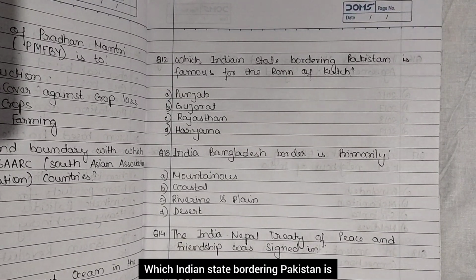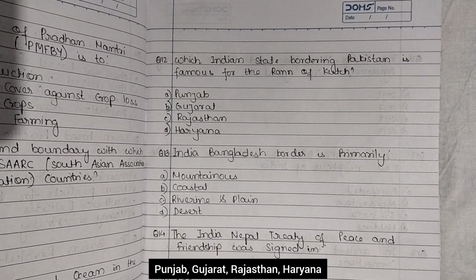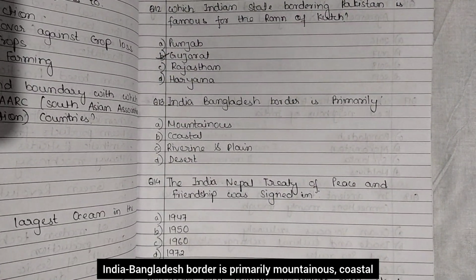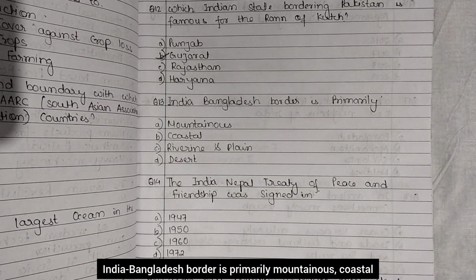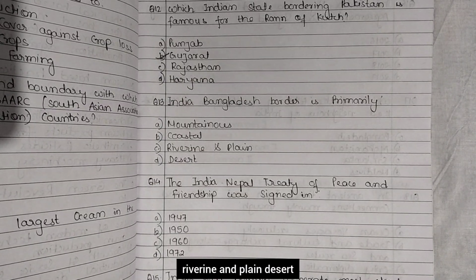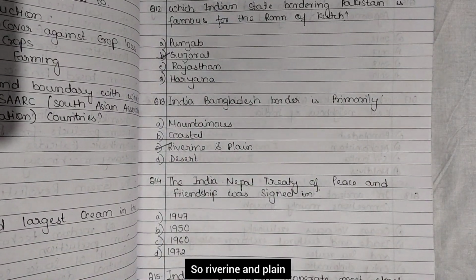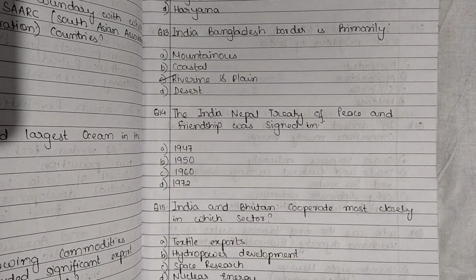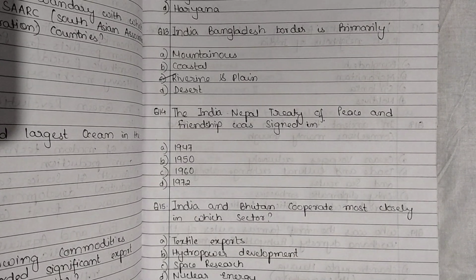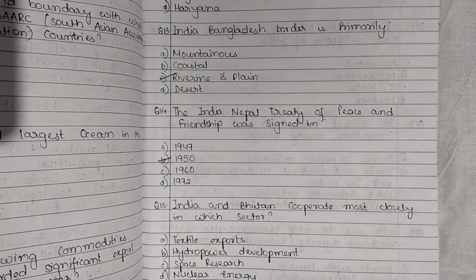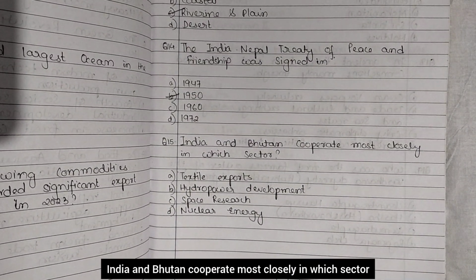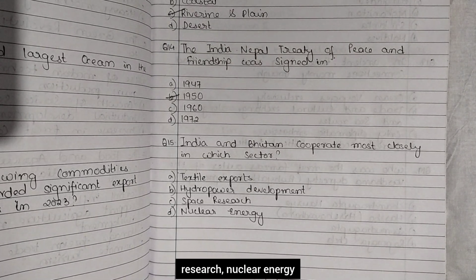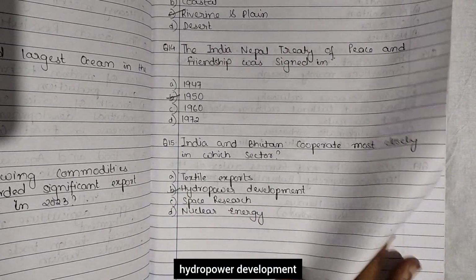Which Indian state bordering Pakistan is famous for the Rann of Kutch? Punjab, Gujarat, Rajasthan, Haryana. Gujarat. India Bangladesh border is primarily mountainous, coastal, riverine and plain, desert. So, riverine and plain. The India Nepal Treaty of Peace and Friendship was signed in which year? 1947, 1950, 1960, 1972. 1950. India and Bhutan cooperate most closely in which sector? Textile export, hydropower development, space research, nuclear energy. Hydropower development.